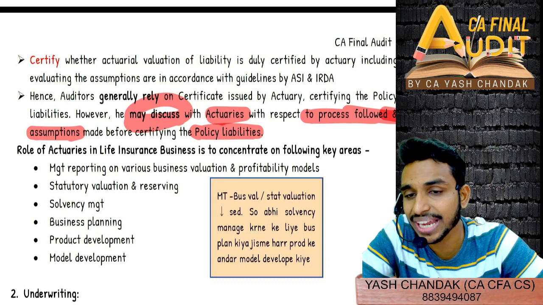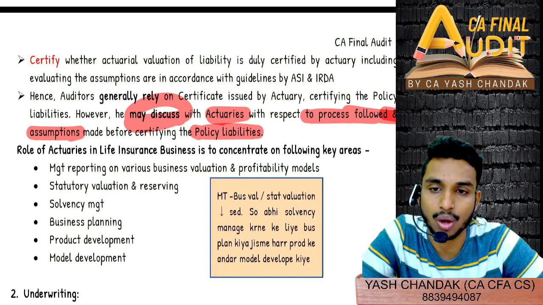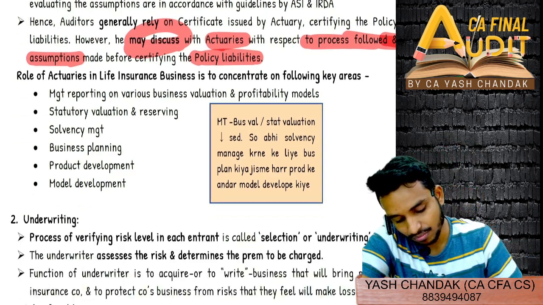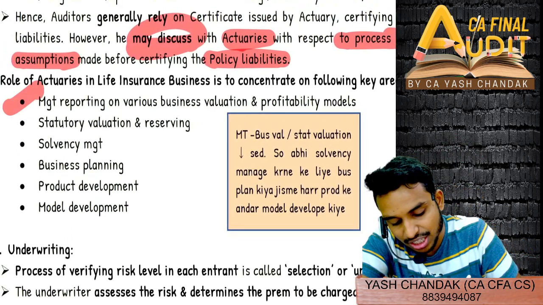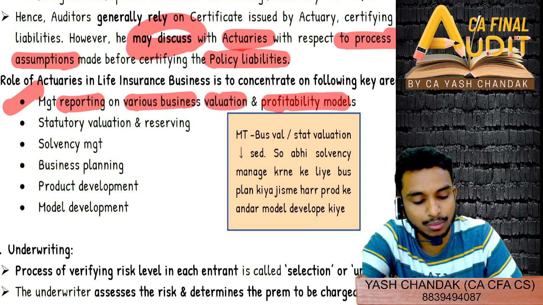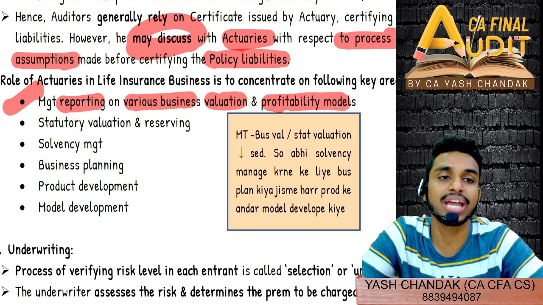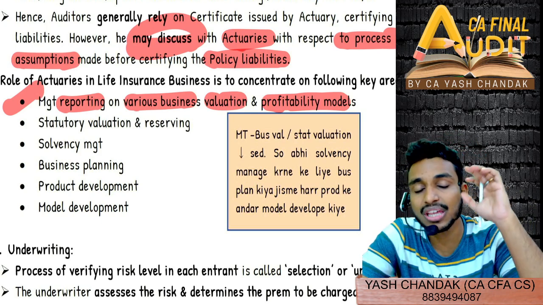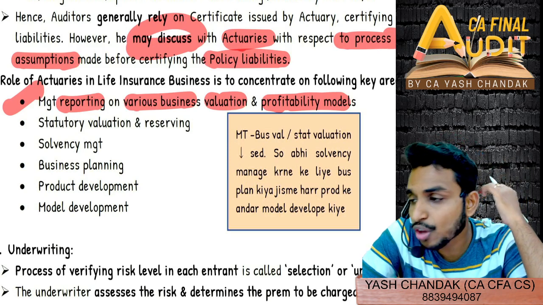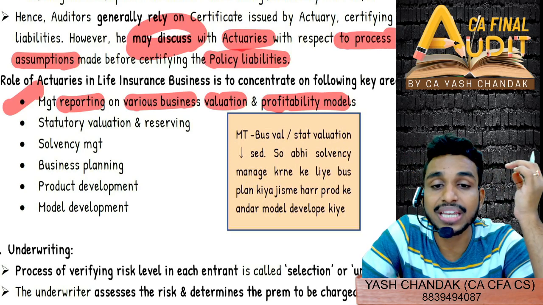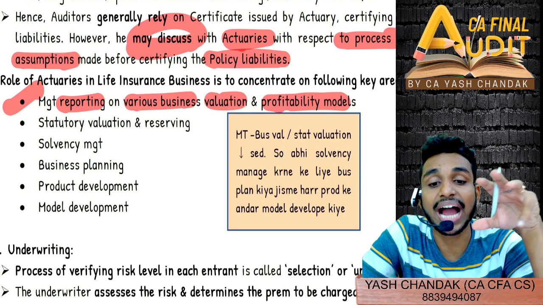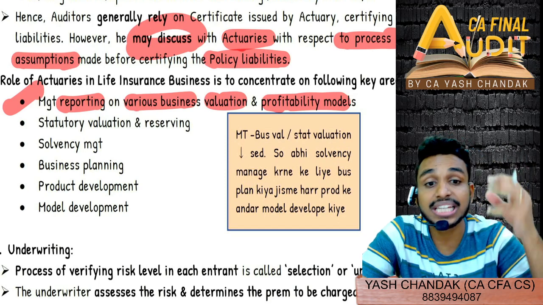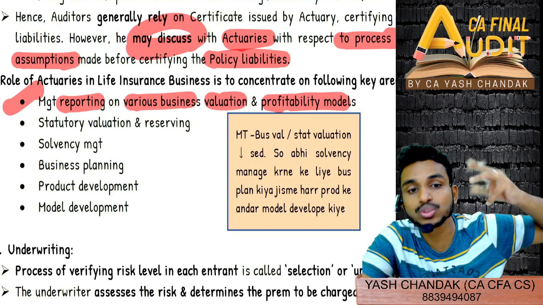Okay? Secondly, what is the role of actuaries now in life insurance business? That is to concentrate on the following key areas. See here, management reporting on various business valuations and profitability models. So this modeling as a whole is what? Forecasting, right? Forecasting, modeling, various business valuations are all done by actuaries. Actuaries are generally hired for forecasting, for preparation of models, and in assessment of risk: how much claim can arise in future, and what the future scenario can be.